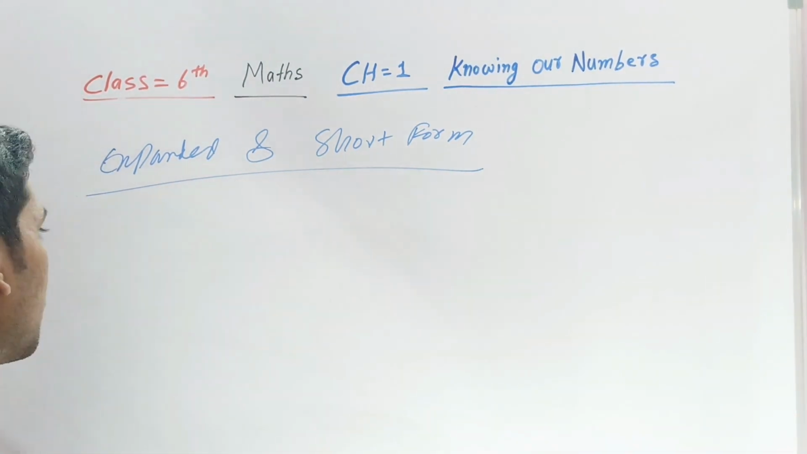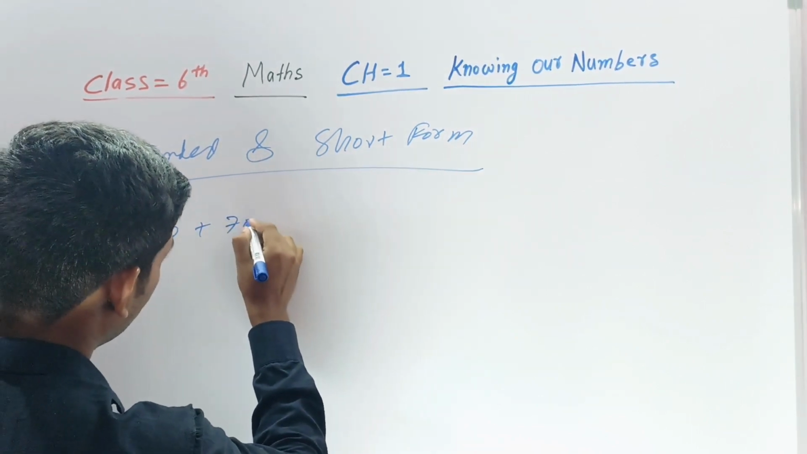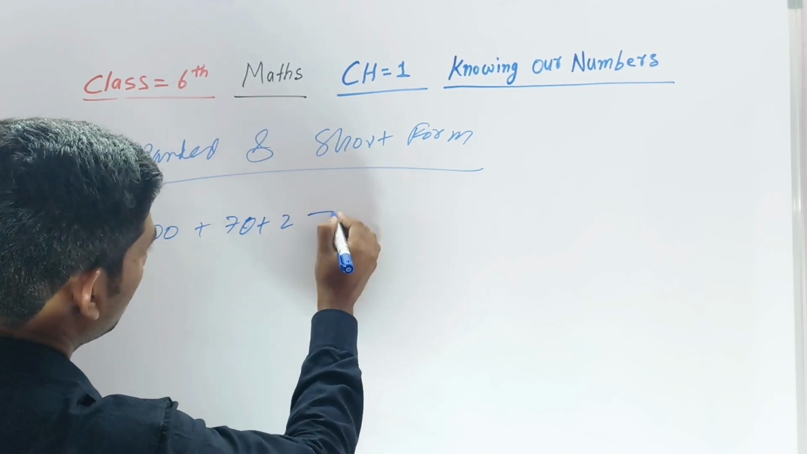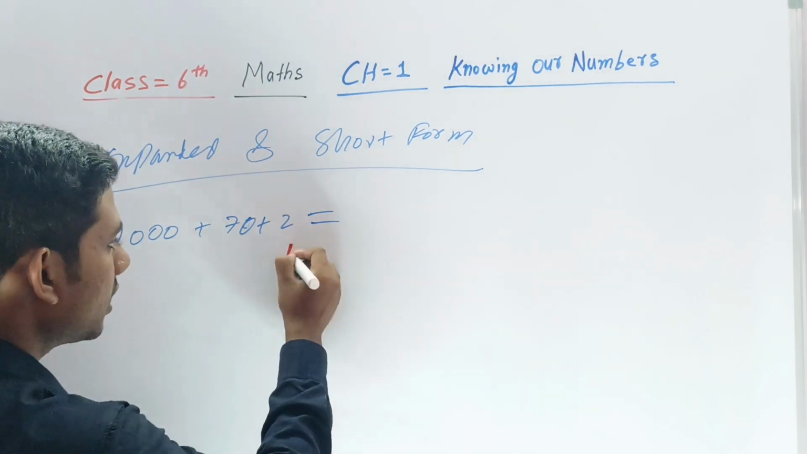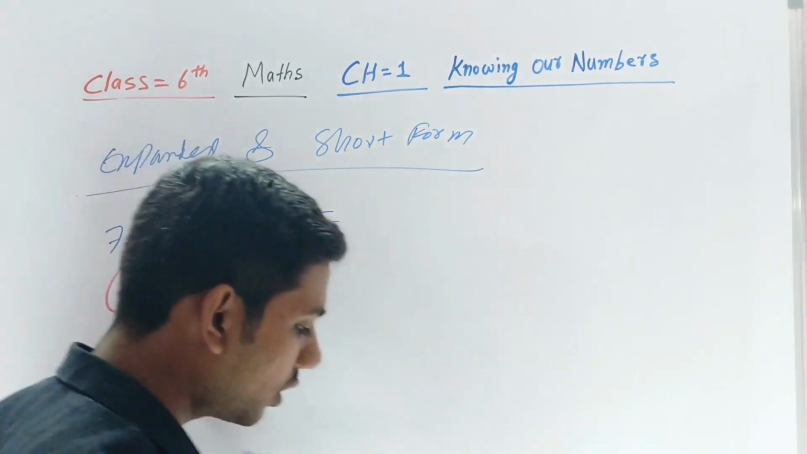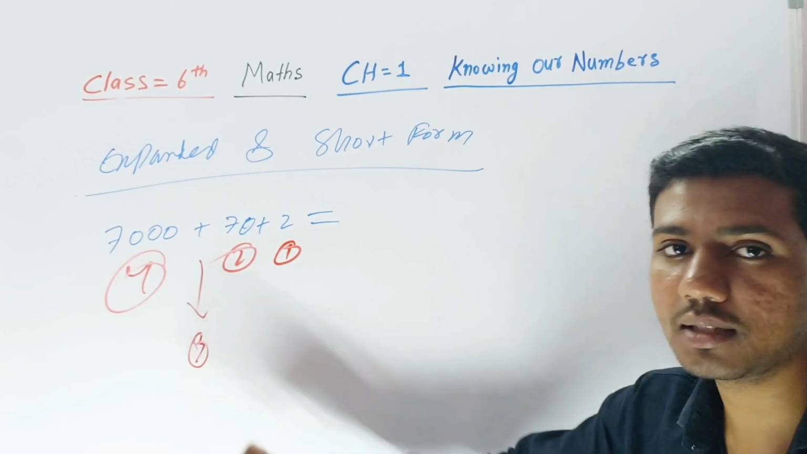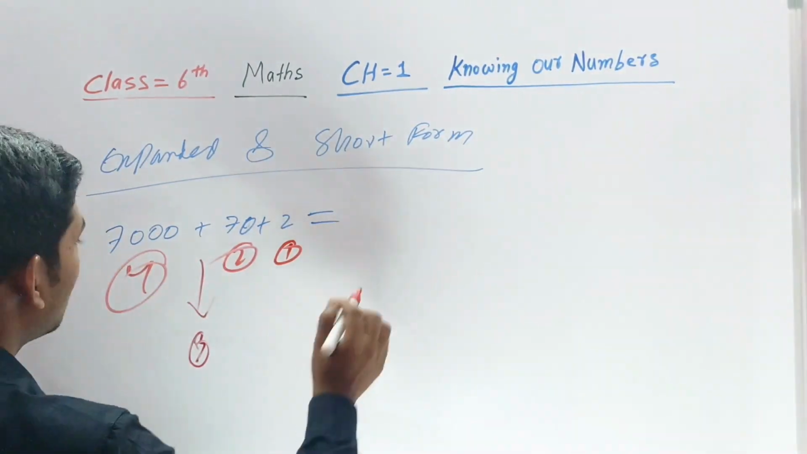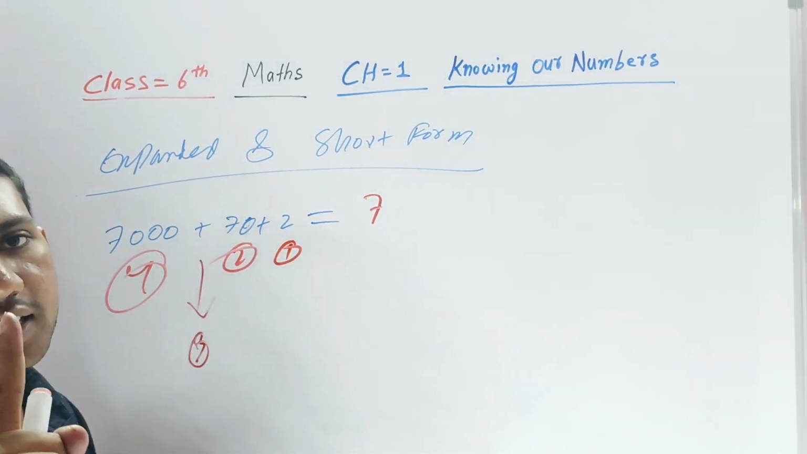Take another example. Suppose this number is given, how will you write this in short form? Let's say this is 1 digit, this is 2 digit, this is a 4 digit. So from 1 to 4, there is a digit missing. Which digit is missing? The 3 digit is missing here. So you will do nothing, just write 7. This is 4 digit, and the 3 digit is missing.